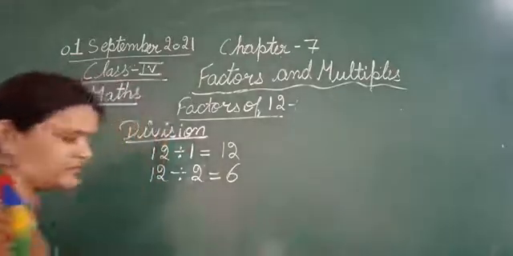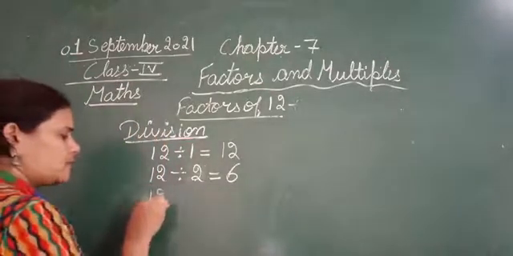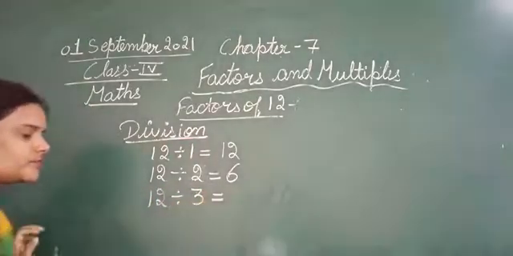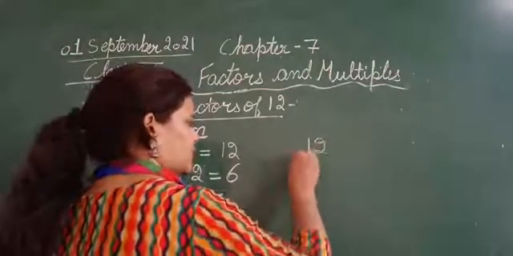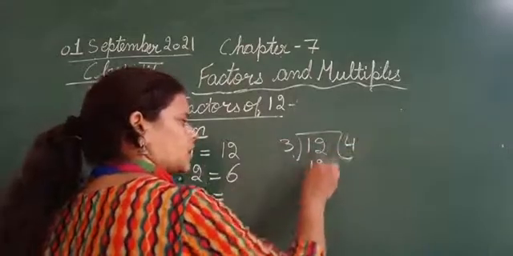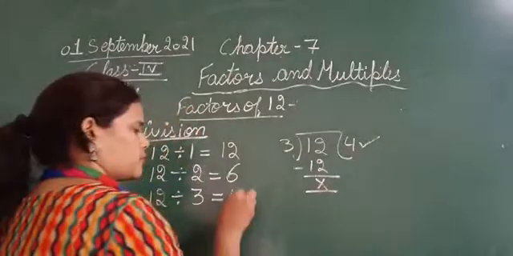Next, 12 divided by 3. 3 fours are 12. This is 4.